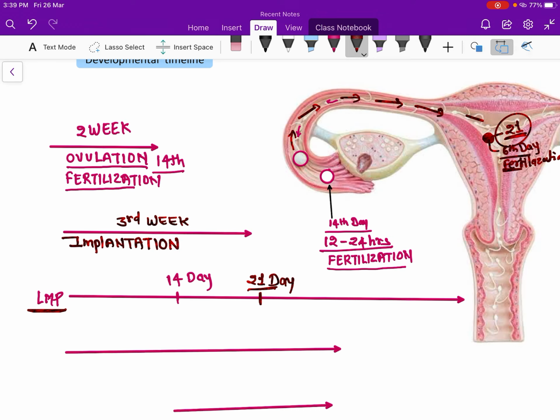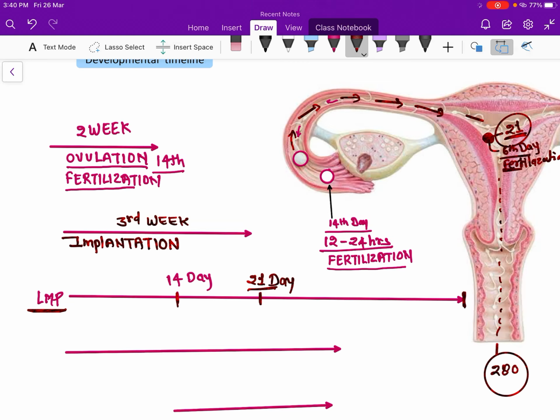Implantation occurs at 3 weeks, or day 21, from the LMP. And this is the day of parturition, we can say delivery of the baby. After the implantation and after some months, the baby comes outside into the world.